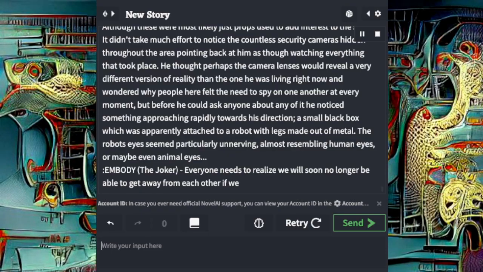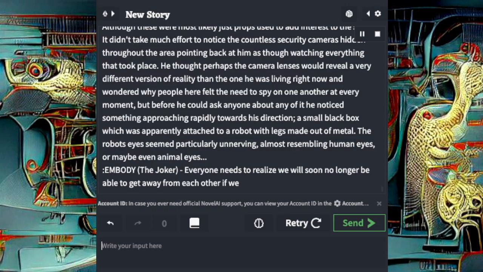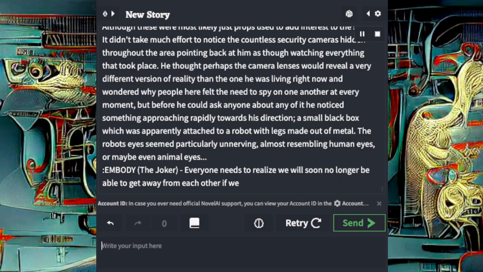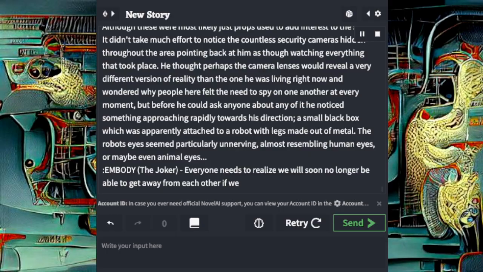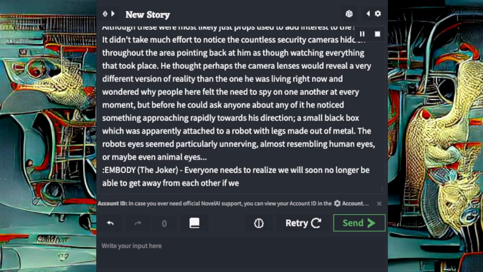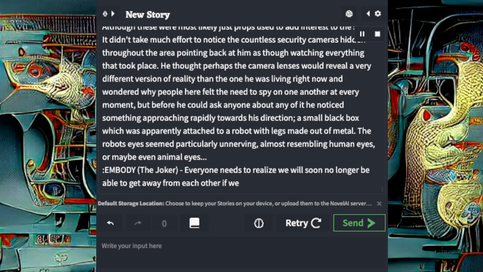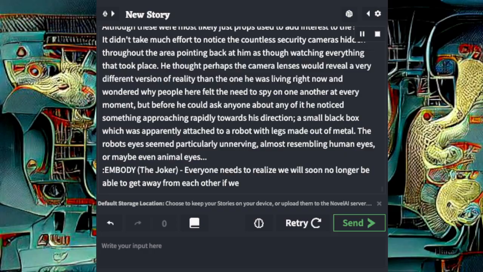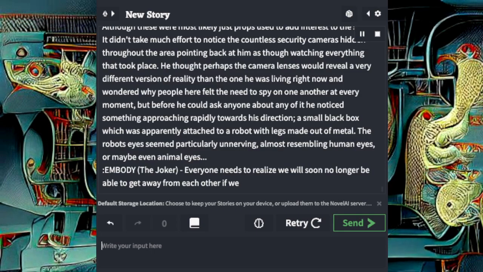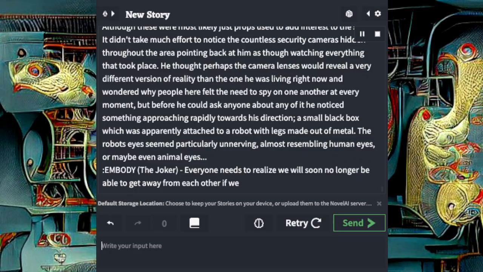It didn't take much effort to notice the countless security cameras hidden throughout the area, pointing back at him as though watching everything that took place. He thought perhaps the camera lenses would reveal a very different version of reality than the one he was living right now, and wondered why people here felt the need to spy on one another at every moment. But before he could ask anyone about any of it, he noticed something approaching rapidly towards his direction.